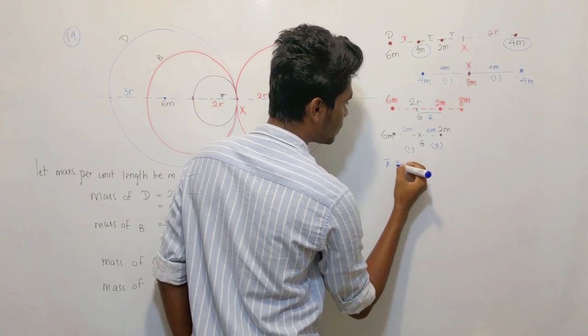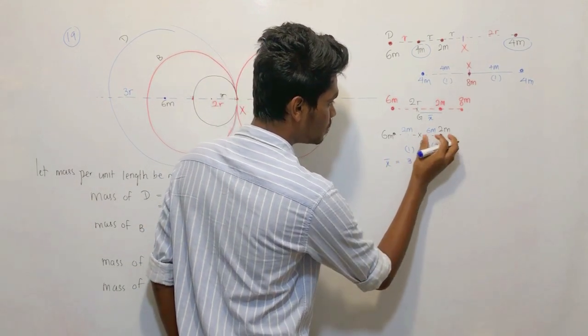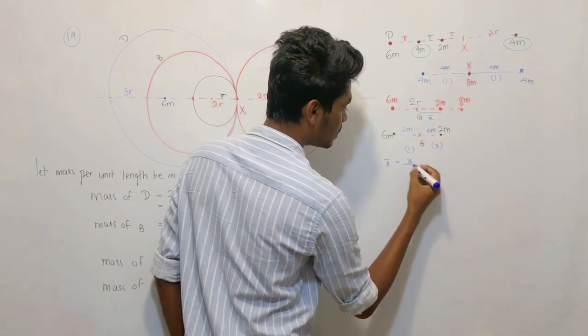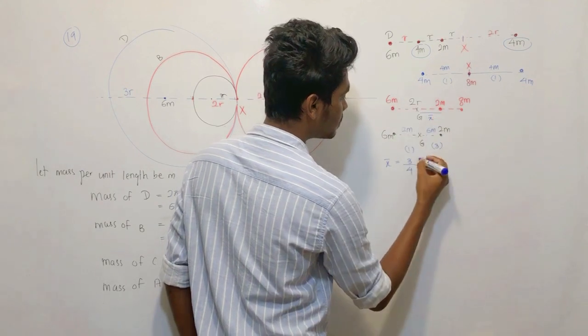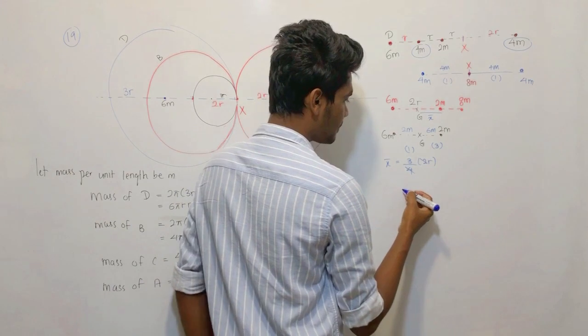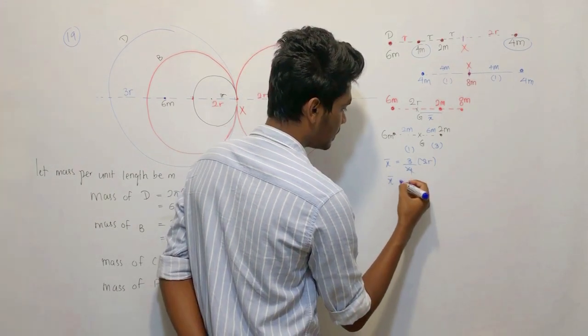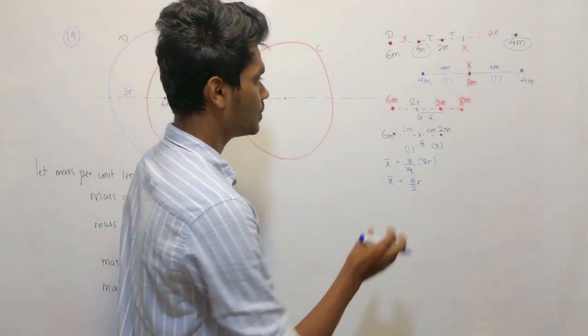X bar can be found. How? The ratio is dividing out 3 from 4. What is the total distance between them? 2r, right? So this cancels. X bar is going to be what? 3/2r. X bar is 3/2r, right?